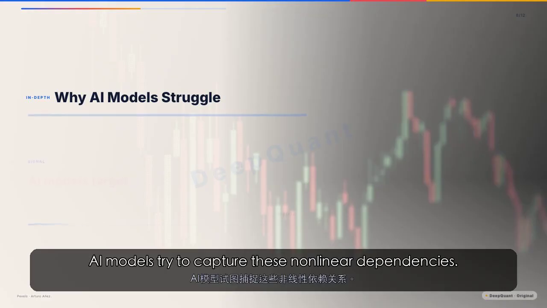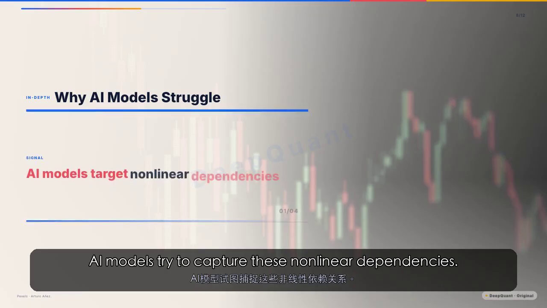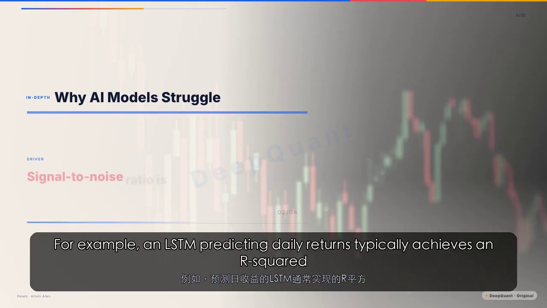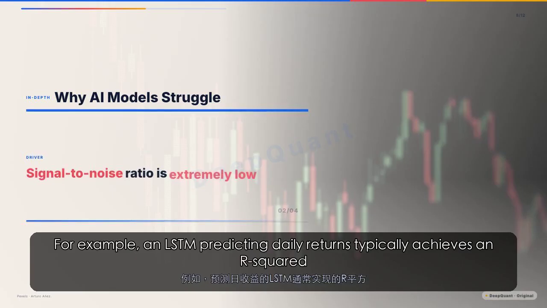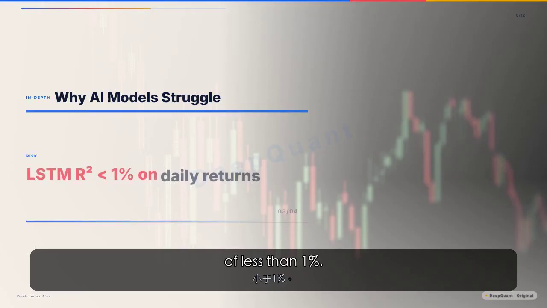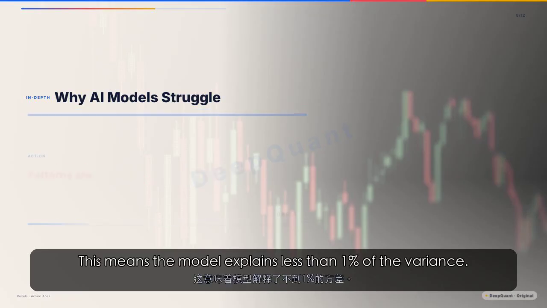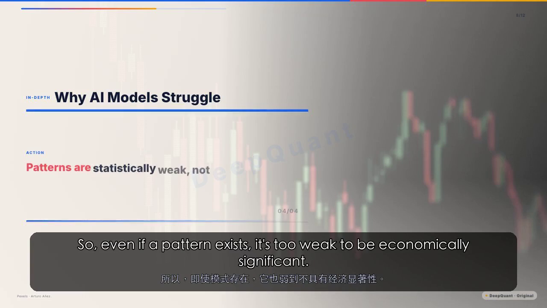AI models try to capture these nonlinear dependencies. But the signal-to-noise ratio is extremely low. For example, an LSTM predicting daily returns typically achieves an R-squared of less than 1%. This means the model explains less than 1% of the variance. The rest is noise. So, even if a pattern exists, it's too weak to be economically significant.